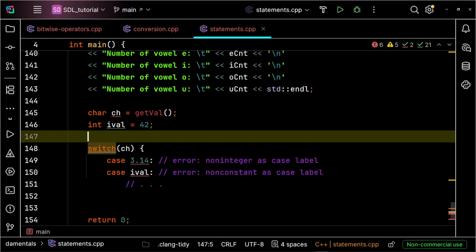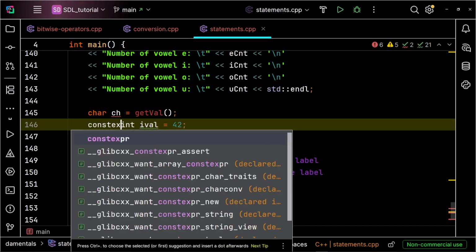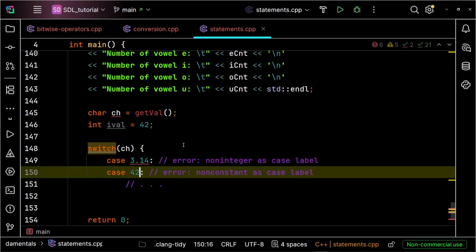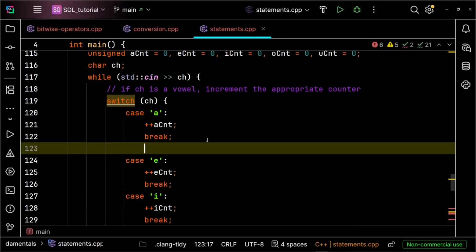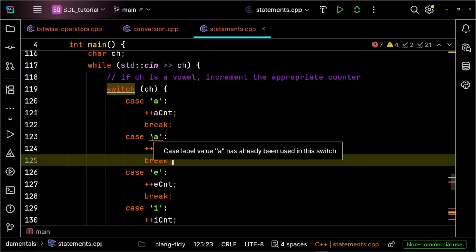And number 2, non-constant expressions. Even though ival is an integer, it's a variable. Case labels must be constant expressions known at compile time, like literal numbers or constexpr values. So if you add just a constexpr, it will not complain anymore. Or if you just add 42, it will not complain. And adding duplicate labels, like in this example, if we add another case A, we would also get an error because the case A has already been used.